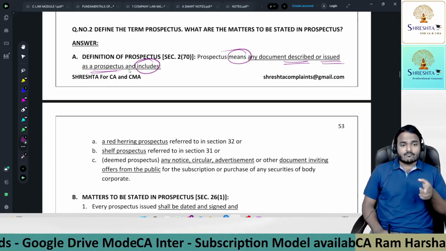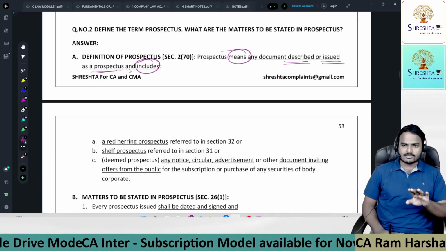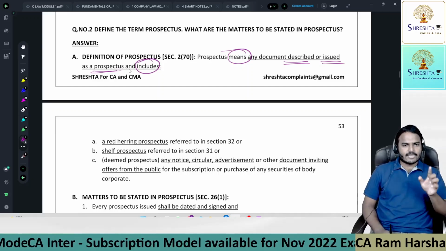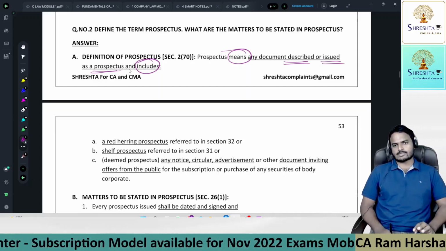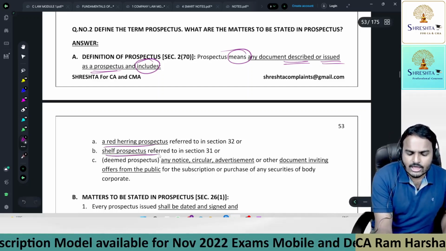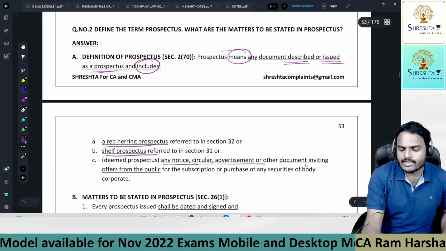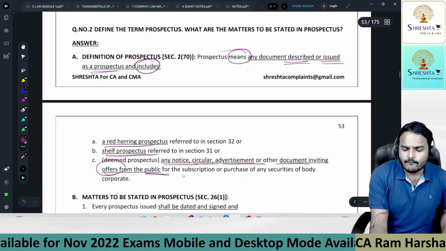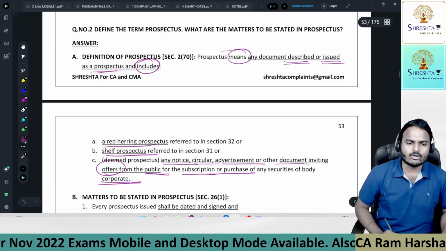Later we will study what should be the contents of the prospectus. We will read under section 26. Don't worry. First of all, what is a prospectus? That which is described or issued as a prospectus, we call it a prospectus. And prospectus includes a red herring prospectus, shelf prospectus, and any notice, circular, advertisement or any other document inviting offers from the public for subscription or purchase of any securities of a body corporate.